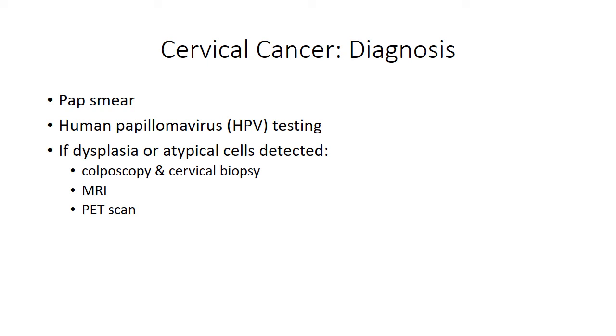A pap smear and HPV testing is initially performed, and if there are abnormal cells detected, the provider will perform a colposcopy and cervical biopsy. A colposcope is inserted through a speculum into the vagina. The cervix is swabbed with a solution, allowing abnormal tissue to be identified and sampled for biopsy. Remember, biopsy is needed for definitive diagnosis. An MRI or PET scan may also be used.